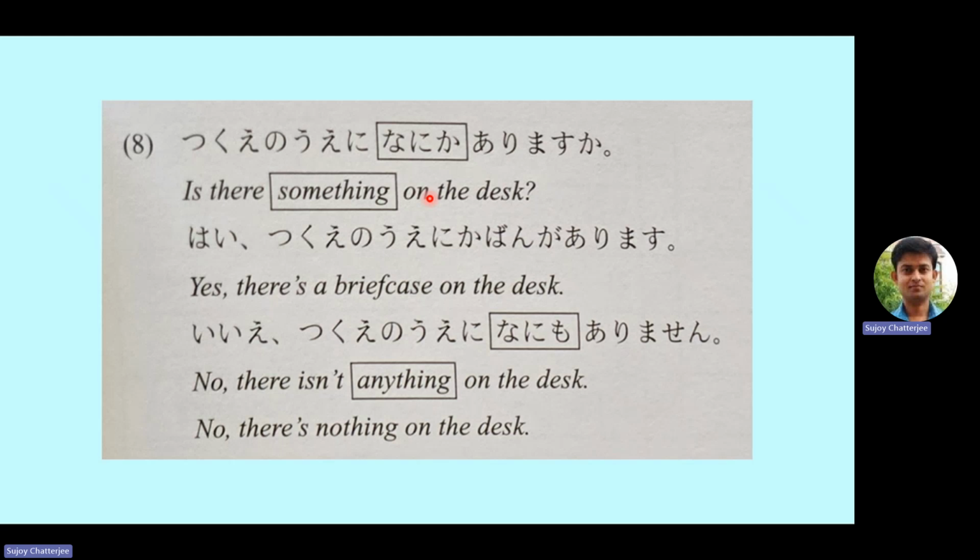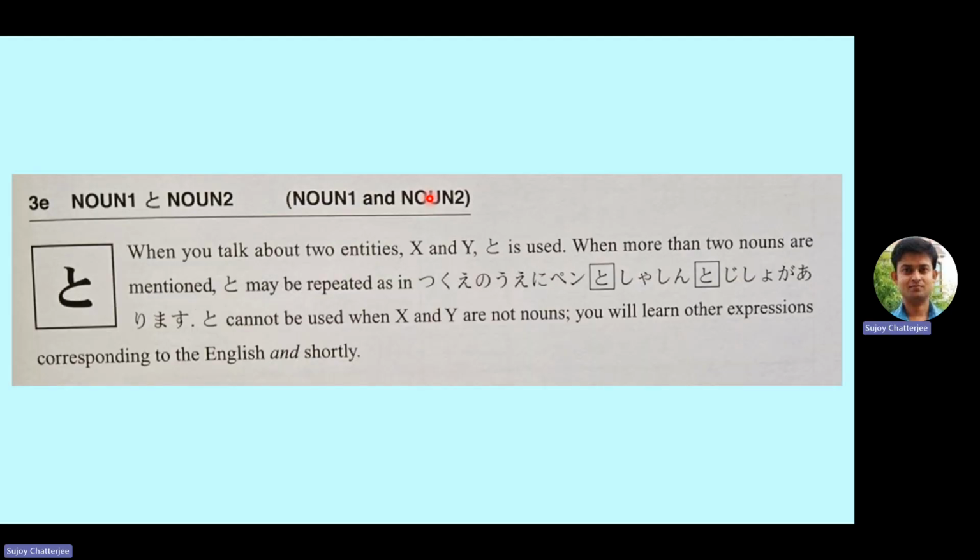Tsukue no ue ni nani ga arimasu ka? Hai, tsukue no ue ni kaban ga arimasu. Yes, there is a briefcase on the desk. Ie, tsukue no ue ni nani mo arimasen. No, there isn't anything on the desk. No, there is nothing on the desk. So it's just like what we discussed just some time back. So that's all about something, anything, someone, anyone, somewhere, anywhere, and then nothing, no one, nowhere.